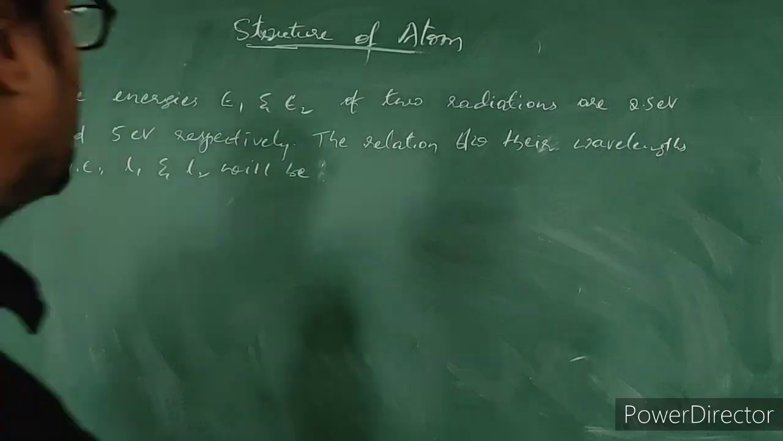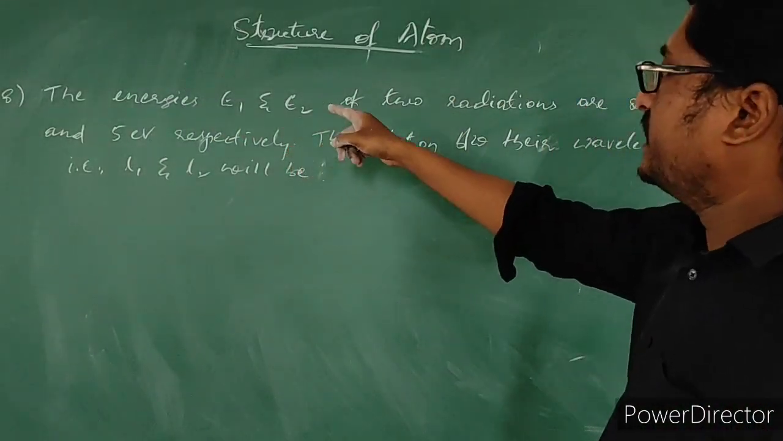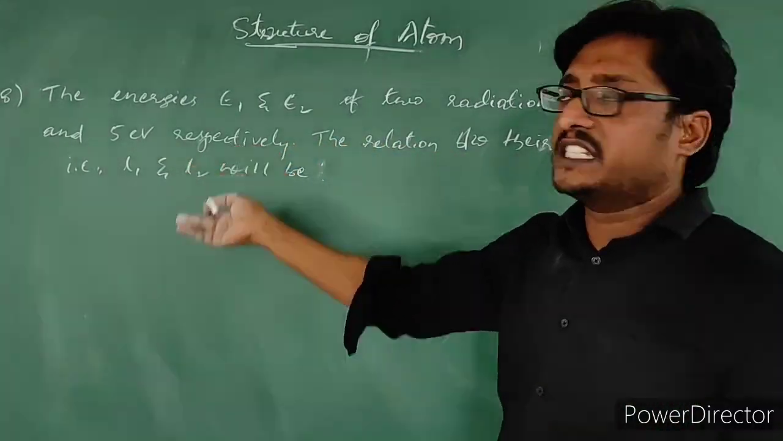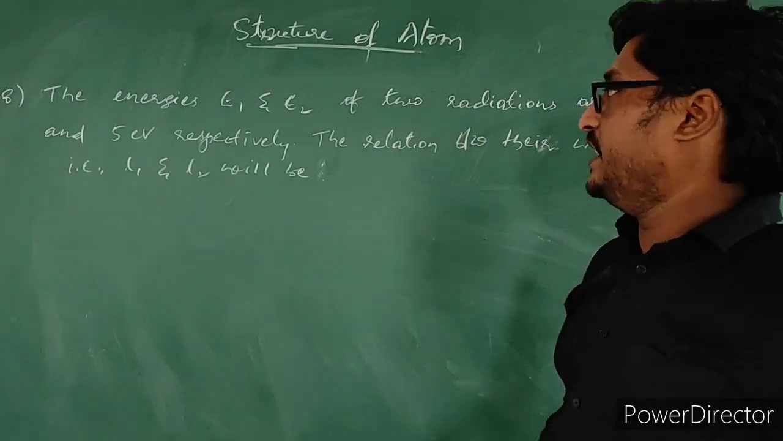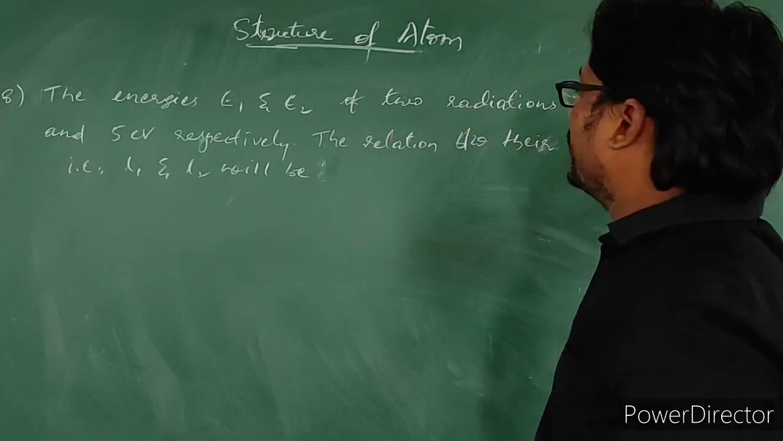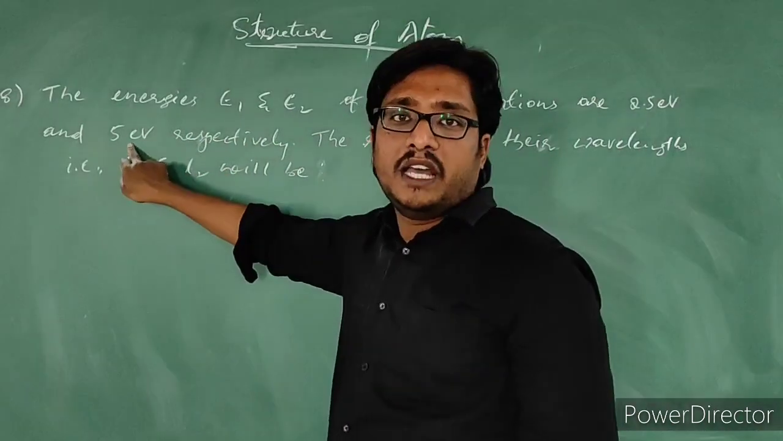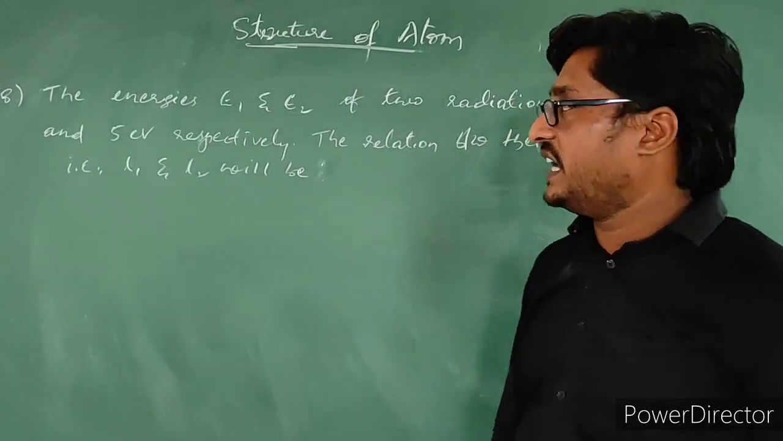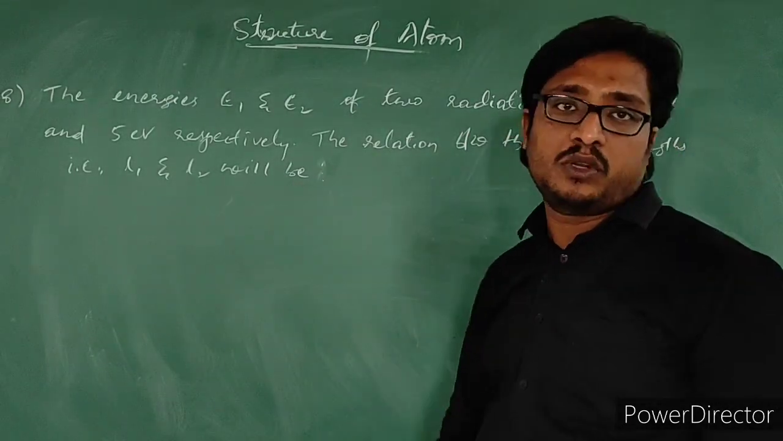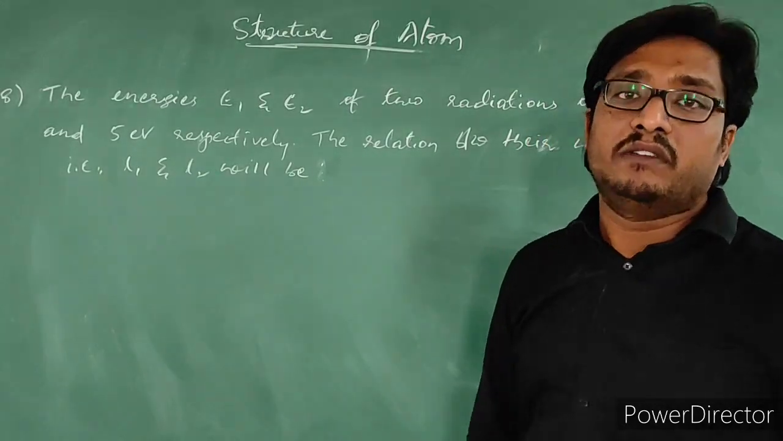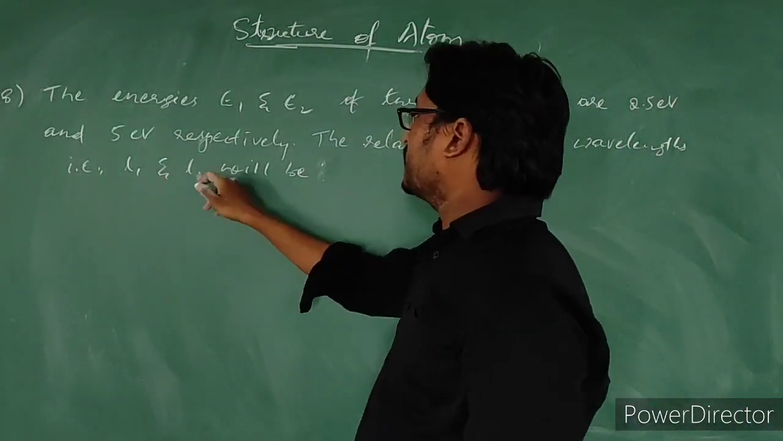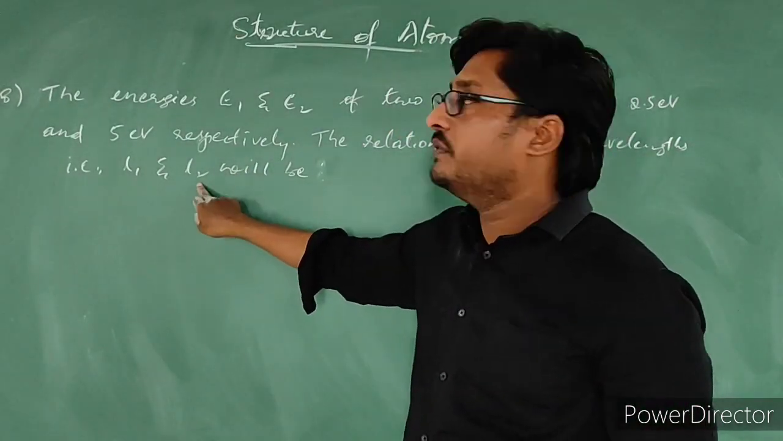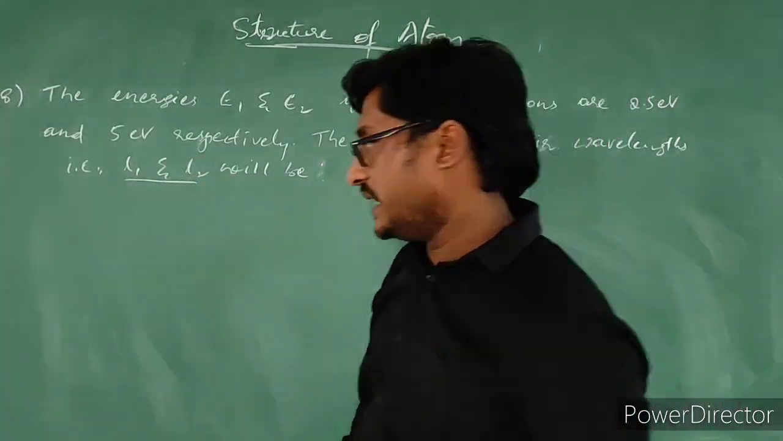Next, this is also a simple question. The energies E1 and E2 of two radiations are 2.5 electron volts and 5 electron volts respectively. He has given the energy of two radiations: E1 is equal to 2.5 electron volts, E2 is 5 electron volts. Now he is asking what the relation between their wavelengths is. The wavelength of the first radiation is L1, the wavelength of the second radiation is L2. We need to find the relation between these two. Simple thing only.